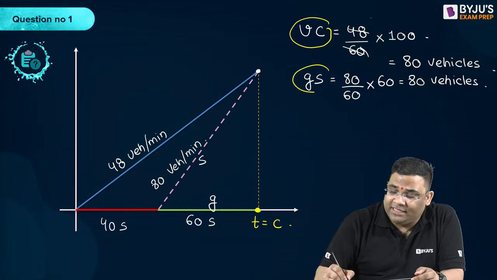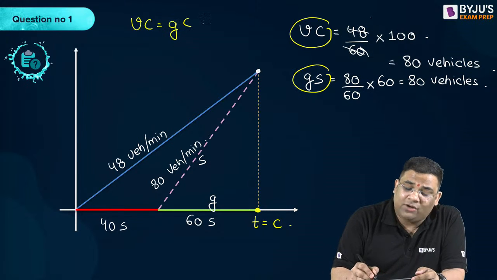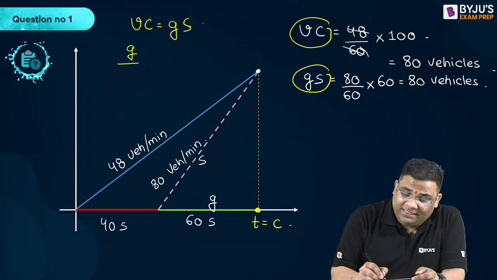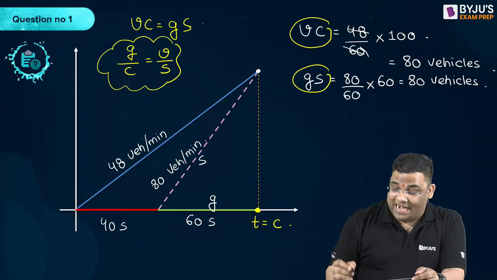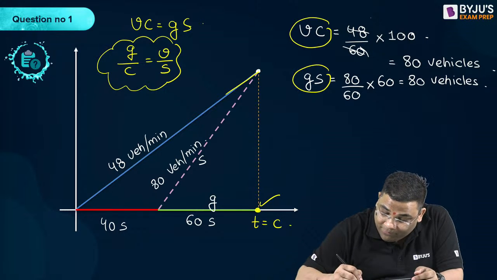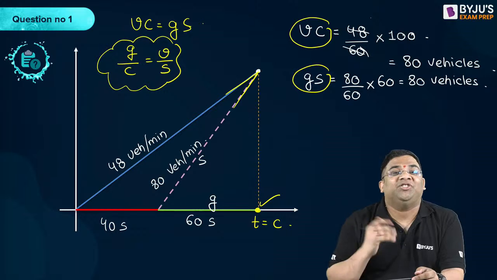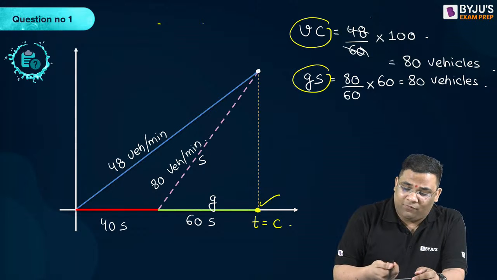How do we check this condition? Instead of checking VC is equal to GS, I can also check whether G by C is equal to V by S or not. If this is the condition, that means at the end of the cycle length, the number of vehicles arriving and departing is matching. And now I can easily calculate from the graph also.